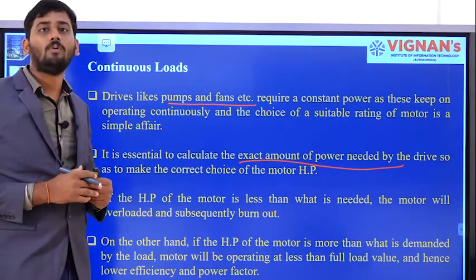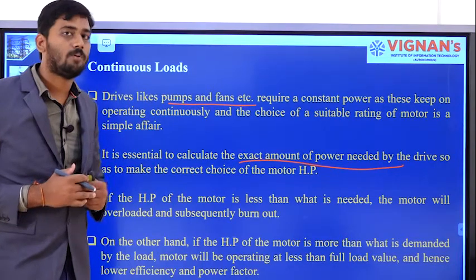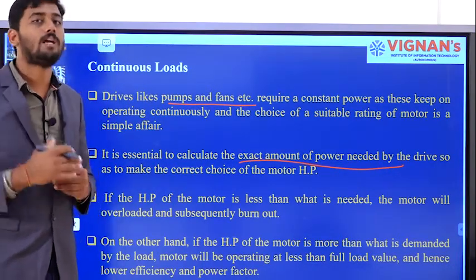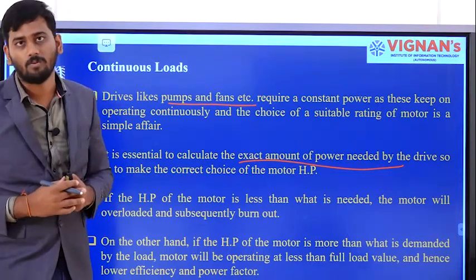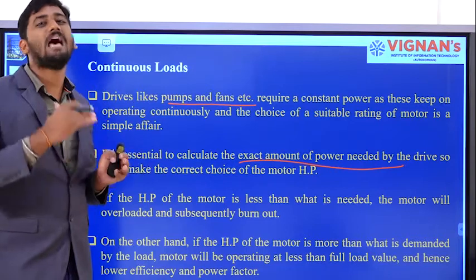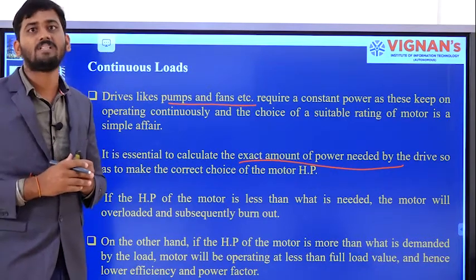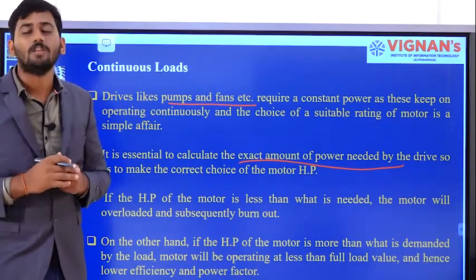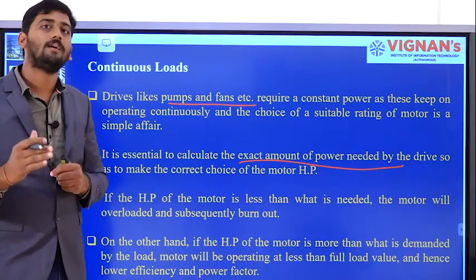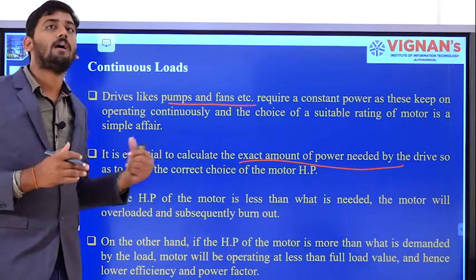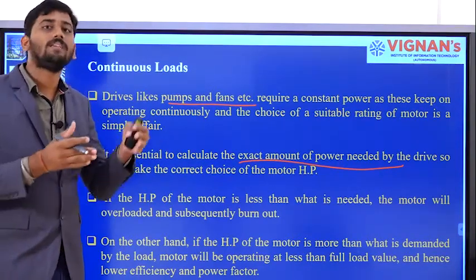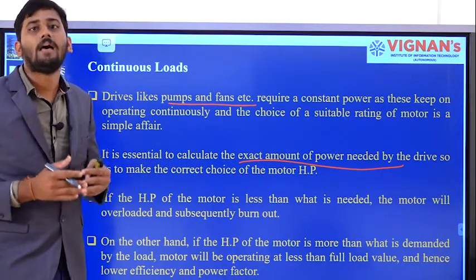Now, for example, instead of choosing the 10 horsepower motor, if I choose a 15 horsepower or 20 horsepower motor, that is, a motor with larger capacity, what will happen is that if you operate that 20 horsepower motor for a mechanical load which requires 10 horsepower, the motor will be driven at half load.